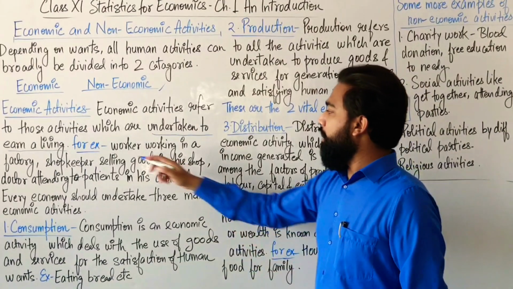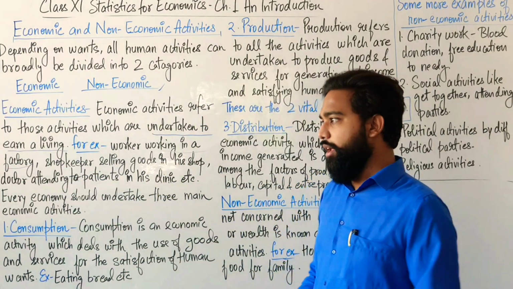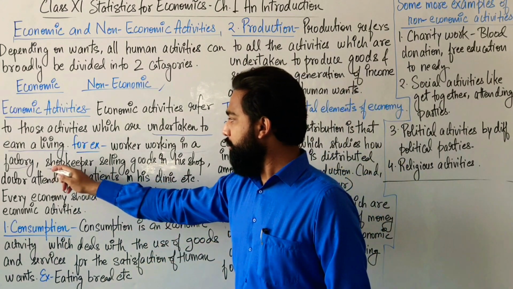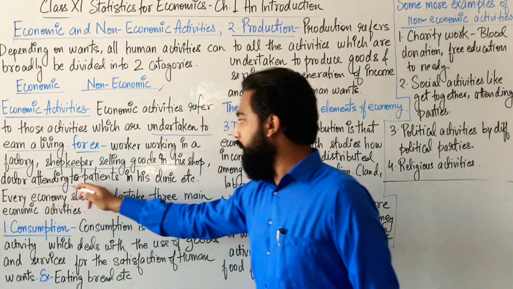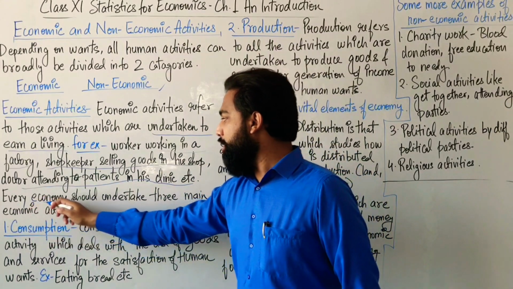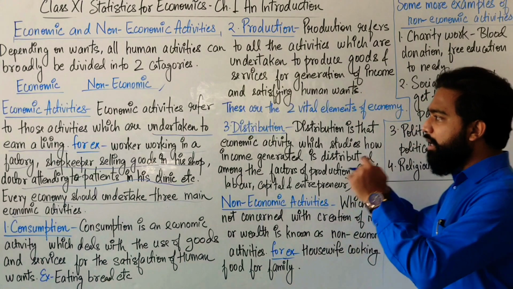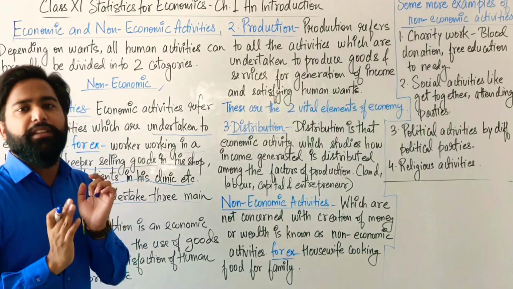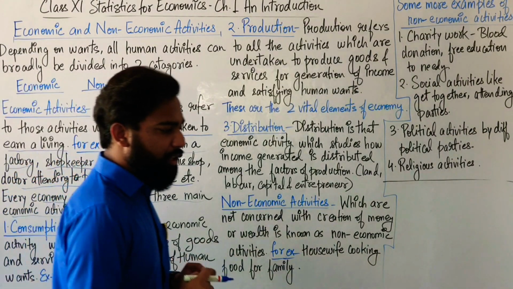For example, a worker working in a factory. If a worker is working in a factory to earn some wages, then that is an economic activity. Shopkeeper selling goods in his shop, economic activity. Doctor attending patients in his clinic, economic activity. Every economic activity should undertake three main activities. So under economic activities, there are certain activities which should take place.